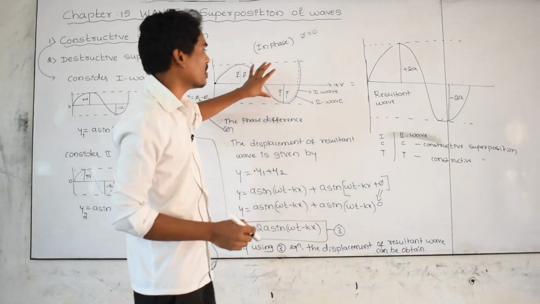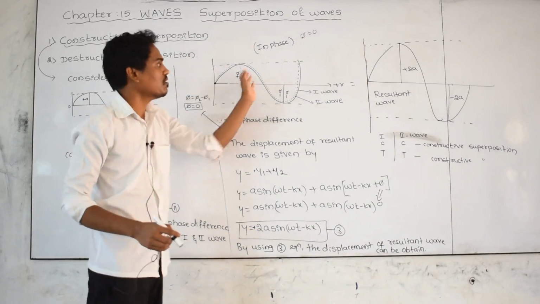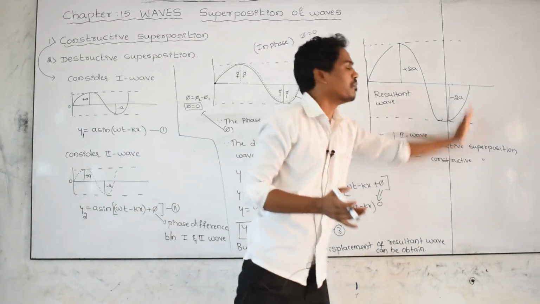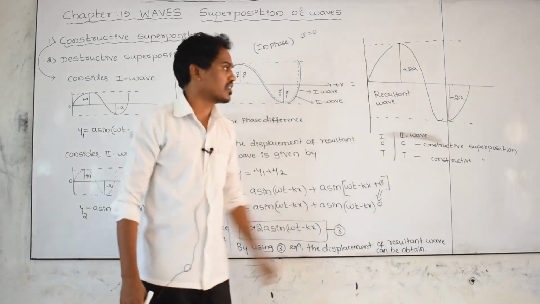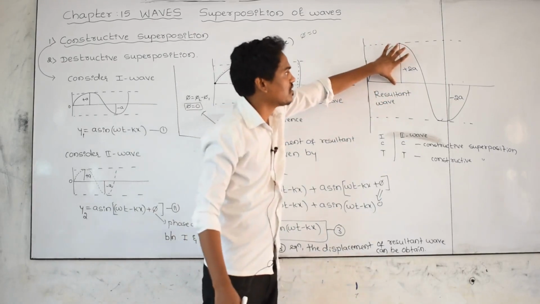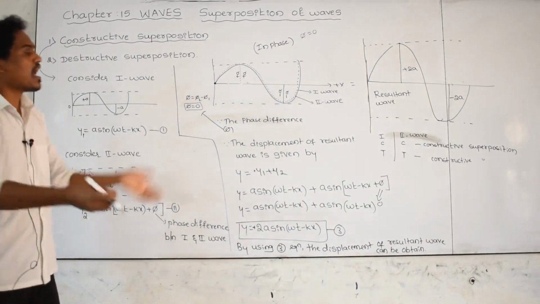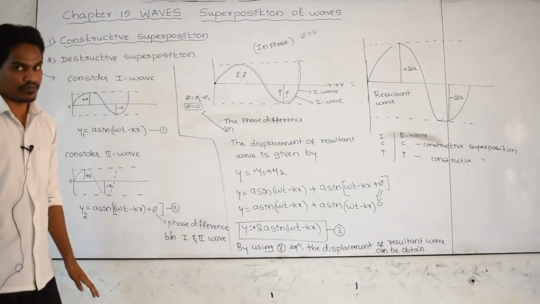Then if phi is equal to 0, the first wave and second wave superpose and become a double wave. Its energy becomes double, meaning its amplitude. Then the resultant wave displacement can be found by using this formula. Please remember, this type of superposition is called constructive superposition.